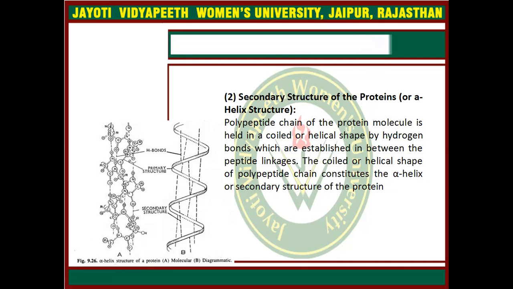In the parallel beta pleated sheet, both polypeptide chains are arranged in the same manner, and hydrogen bonds will be formed between the carboxylic group of one polypeptide chain and the amino group of the second polypeptide chain. So hydrogen bonds will be formed between two polypeptide chains in beta pleated sheets.